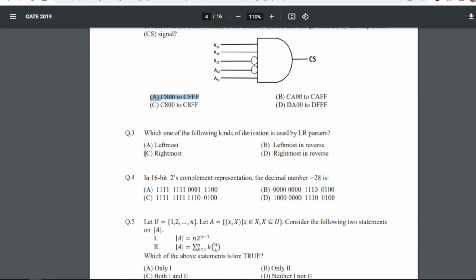Third question is, which one of the following kinds of derivation is used by LR parsers? So for 3, our answer is D, that is rightmost derivation in reverse.